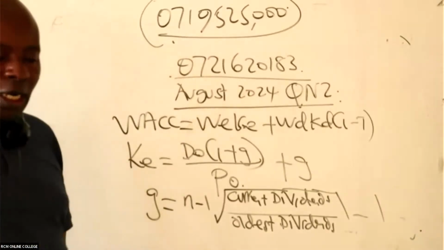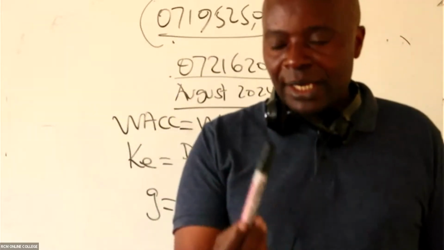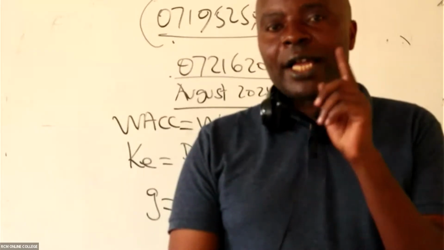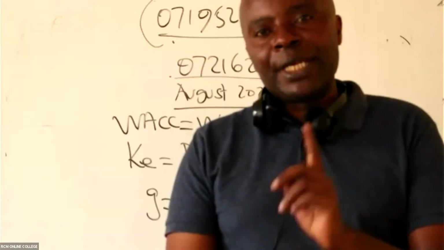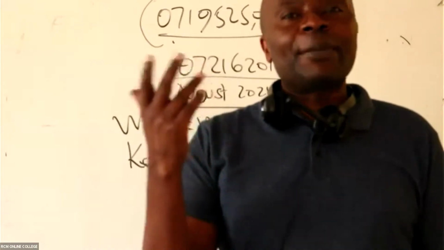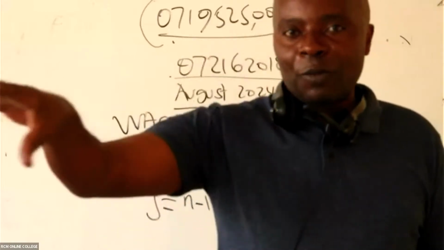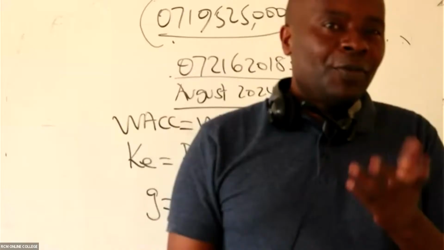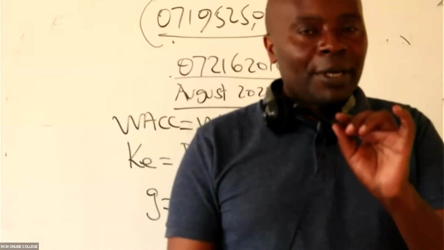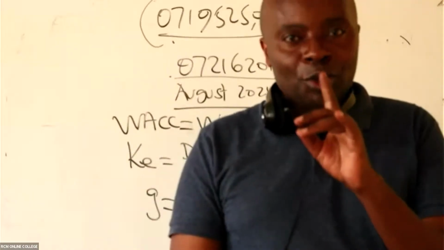And I told you in the normal class that whenever you see many dividends being given, those are not flowers. You can't go and get an examiner who is giving you many dividends. When you're given 1 dividend, then for sure this examiner most likely will give you a G. Or he will want you to get G using what we call the Gordon's formula. We'll come back to Gordon's formula. When you see 1 dividend, then no worries. Most likely the examiner would have given you G. But when you see many dividends like that, that's not very usual.